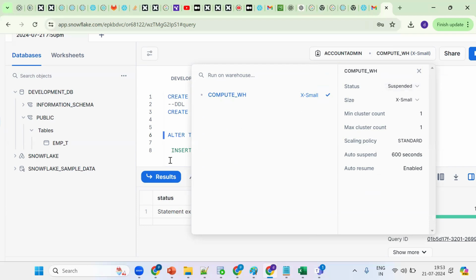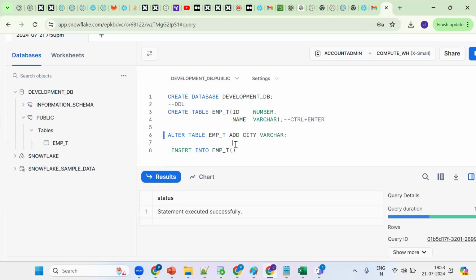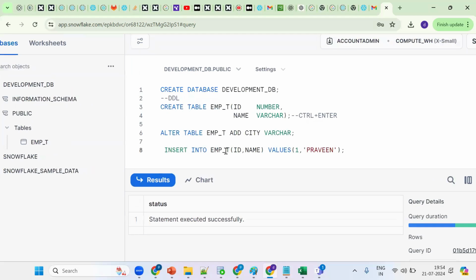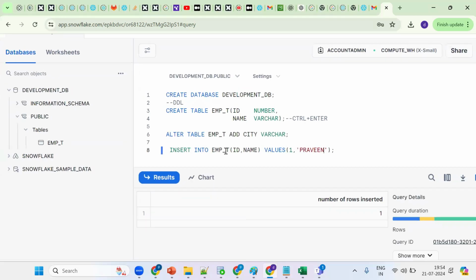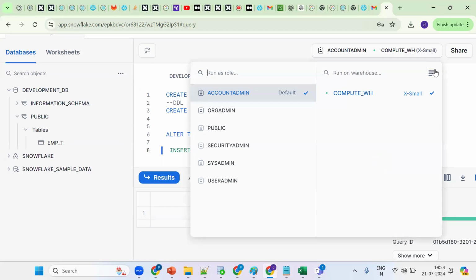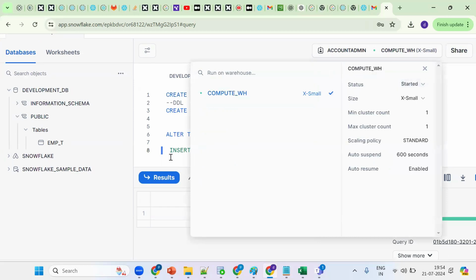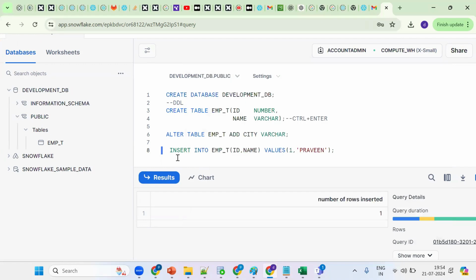Let me confirm one more time. Now I'm trying to insert one record, ID and name. I'm inserting two columns, so compulsorily I should put two values: one, Praveen. Let me use the Control Enter shortcut. See what happened: it requires the virtual warehouse, which is getting enabled. That was the point: if you want to perform any DML or DRL, the virtual warehouse is compulsorily required.